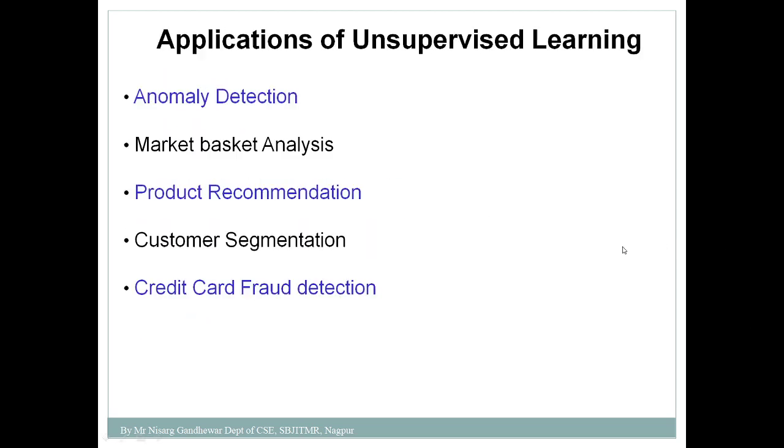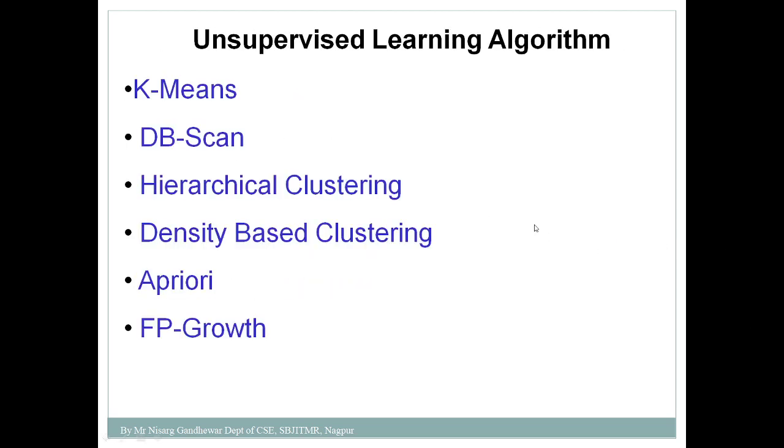Now the next thing is what are the different unsupervised learning algorithms. K-means is one of the clustering algorithms, which can be used for customer segmentation. Suppose a set of customers is given to the model, and the model is asked to segment the customers. Maybe the model will consider the criterion of age, and based on the age group of the customers, it will divide them into different groups.